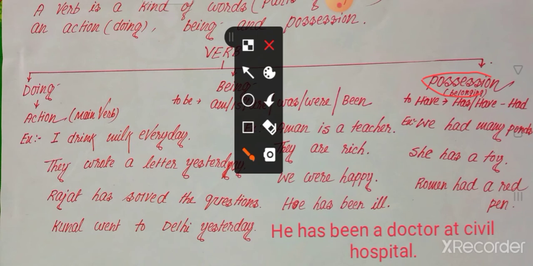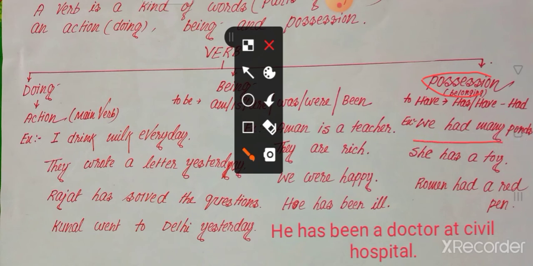In English, there are three possession verbs: has, have, and had. What is the main verb of the possession verb? The main verb of the possession verb is have. Its present form is has, have, past form is had, past participle form is had. Okay, let's see the example.